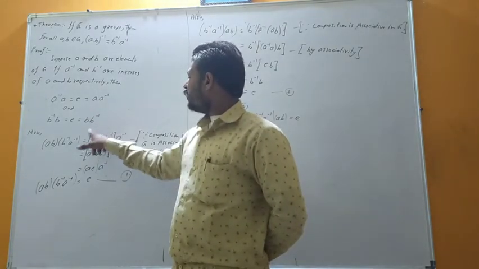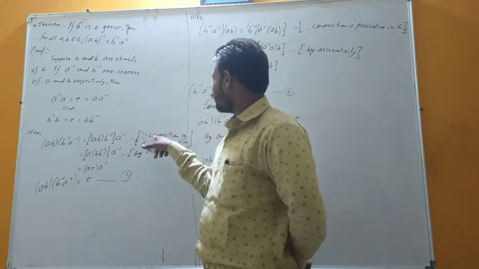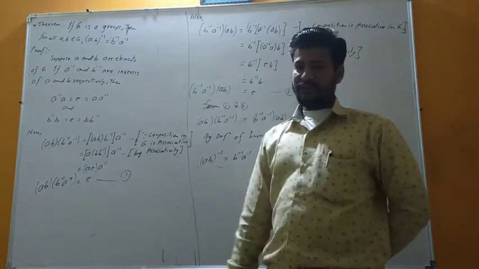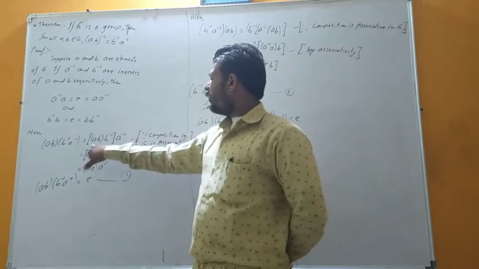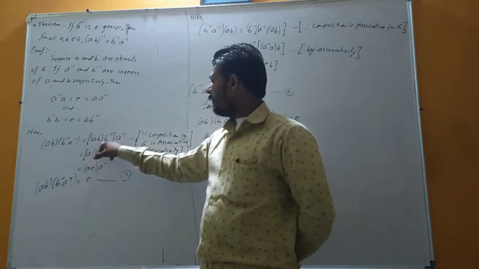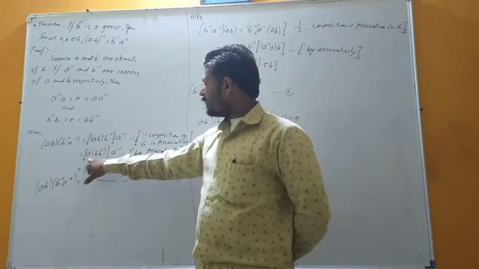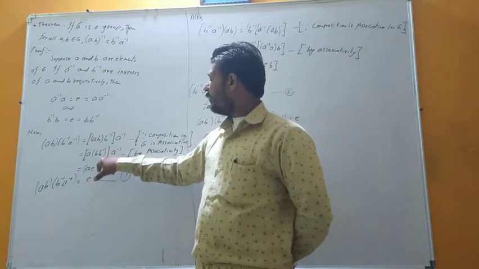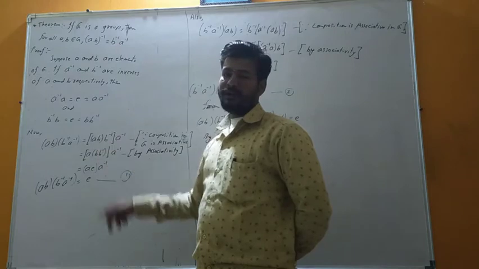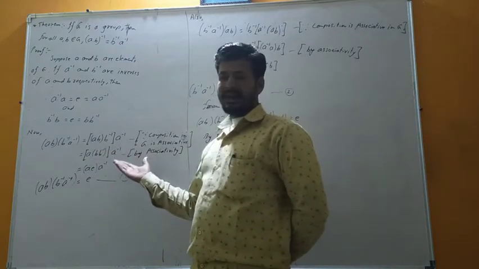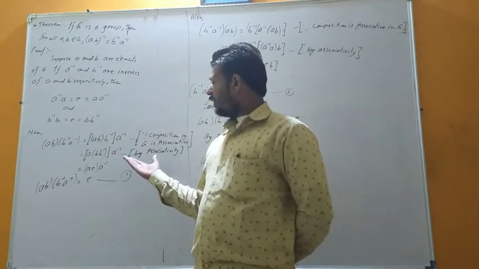Why did we take this? Because composition in G is associative. So obviously by this step we will take this: a into b b inverse, whole inverse. By associativity we change the order of it. In the order change there is no change in the result.